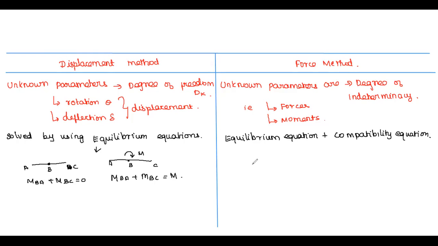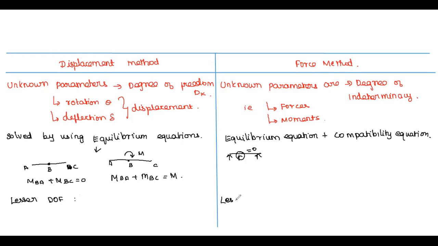In case of the force method, the condition observed is that the total deflection at the intermediate support must be equal to 0. So consider a beam which is simply supported. The deflection at the intermediate support is equal to 0. This method is more suitable when we have a lesser degree of freedom. So the displacement method will be more advantageous when we have a lesser degree of freedom.